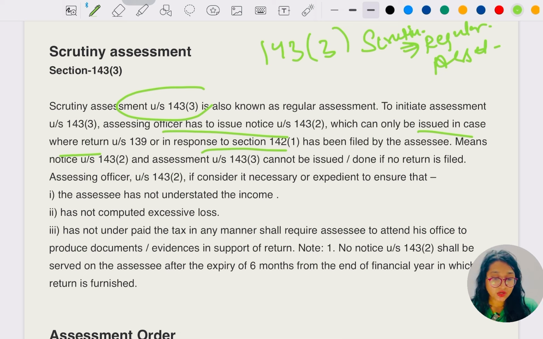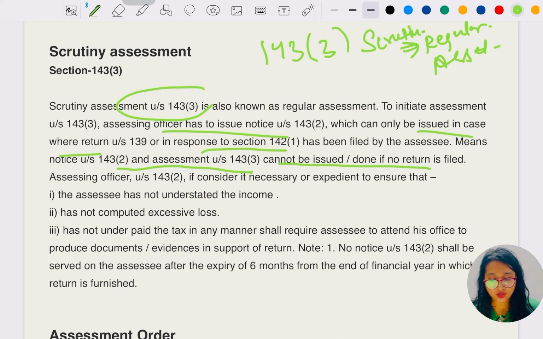A scrutiny notice cannot be sent if the return is not filed under section 139 or section 142 subsection 1. Remember the notice part, or the documents part. Notice under section 143 subsection 2 and assessment under section 143 subsection 3 cannot be done if no return is furnished, if no return is filed.